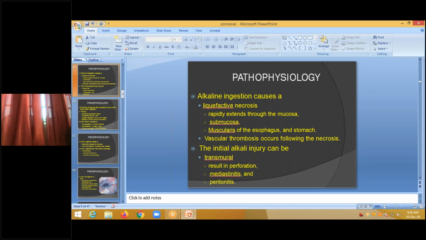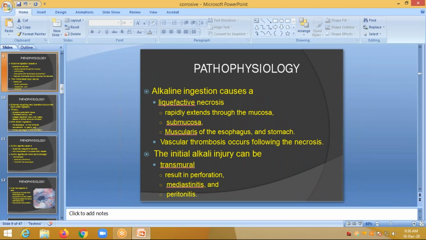So the initial alkali injury can progress, and it can also result in perforation directly. Mediastinitis occurs due to the contents present in the esophagus being transferred into the mediastinum. Sometimes at the esophageal junction it enters into the peritoneum, causing peritonitis, that is inflammation of the peritoneum.